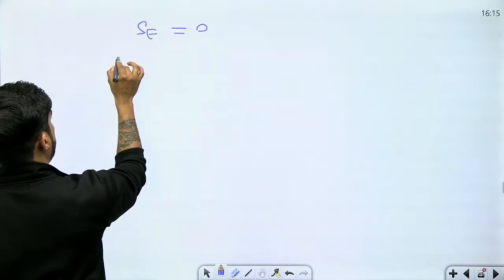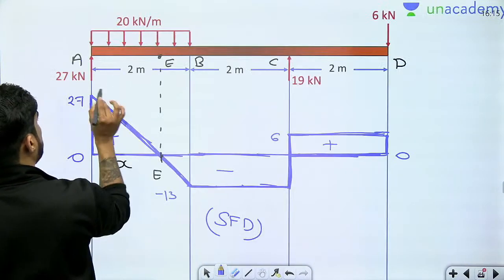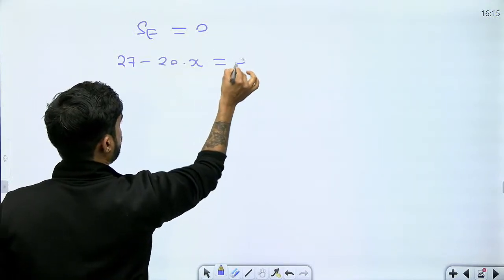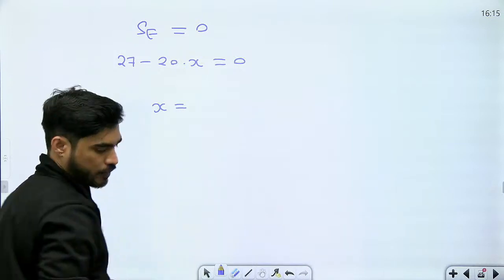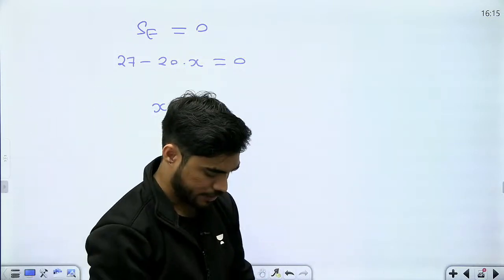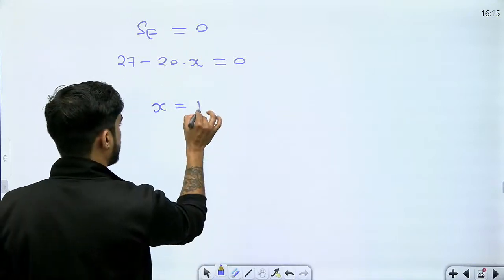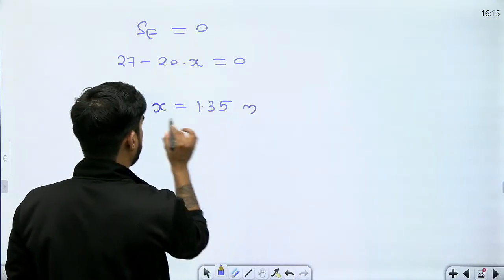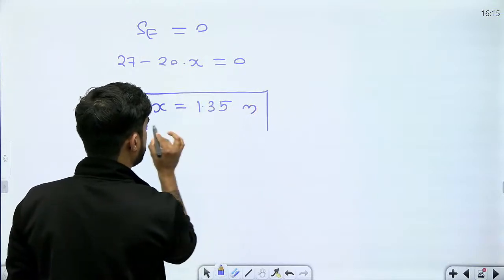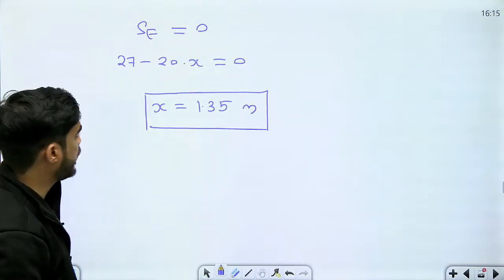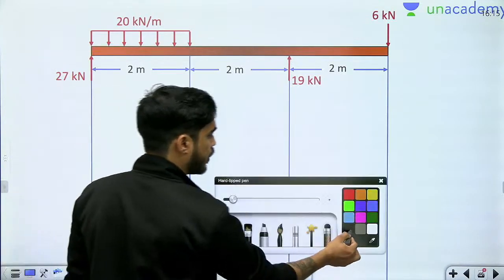It will be 27 minus 20 into x equals to 0. तो x will be equal to 27 by 20, 1.35 meters. So beta, this point where shear force is changing sign is at 1.35 meter from A. Okay, so that point is also important for us.